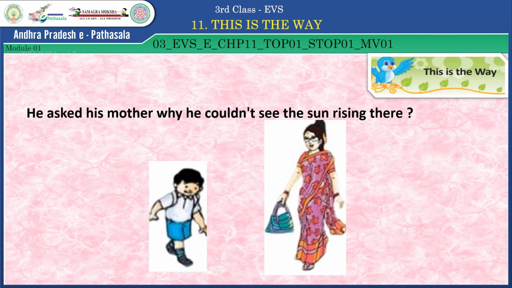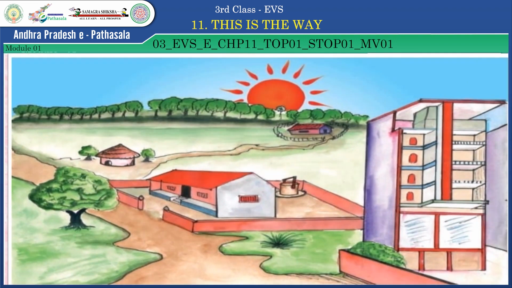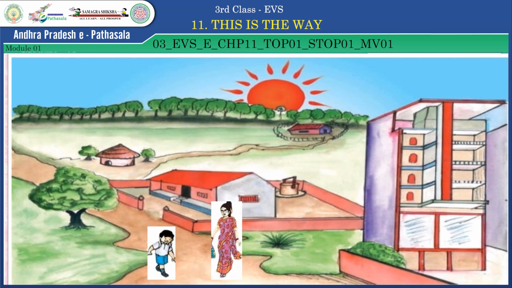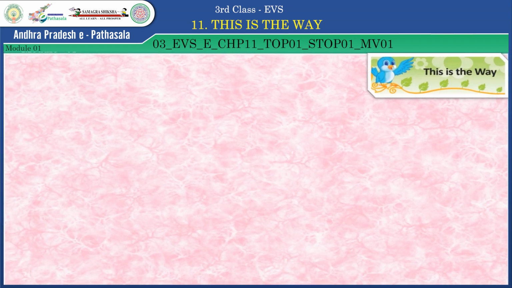He is asking like this. In our village, we can see the sun rising in front of our house. He asked his mother.